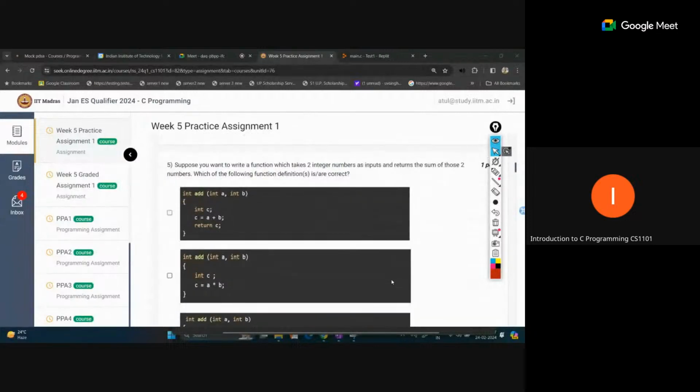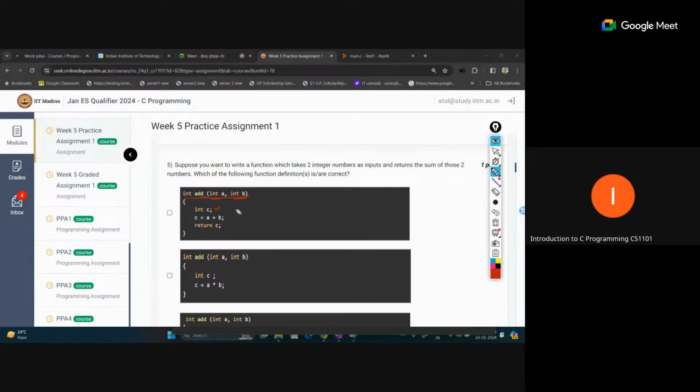And the next statement is: suppose you want to write a function which takes two integer numbers as input and returns the sum of those two numbers. Which of the following function definitions is correct? This is regarding the function definition. We are taking two integers and returning their sum. So first, function add: int add, int a, int b. This is correct till now. And we are writing an int c new variable, c equal to a plus b, and return c.